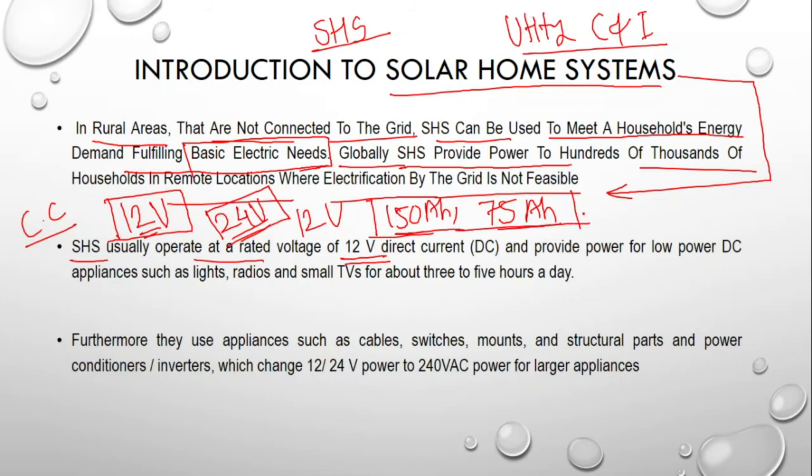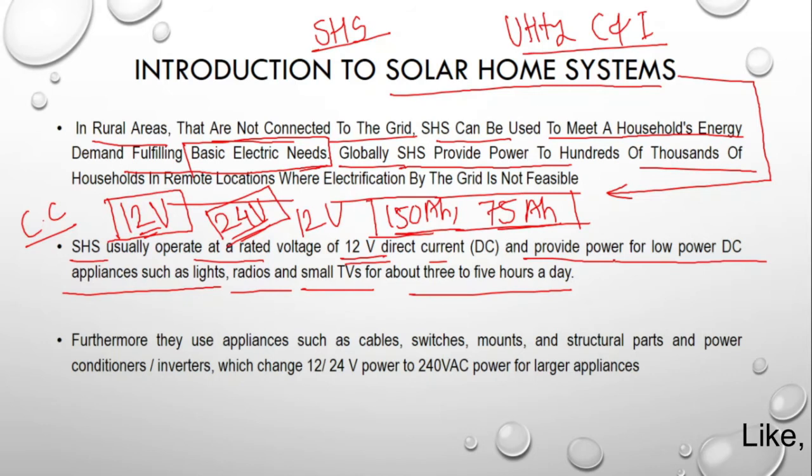Basically, a solar home system gives 12 volt direct current and provides power for low power DC appliances like lights, radios and small TVs for about 3 to 5 hours a day.